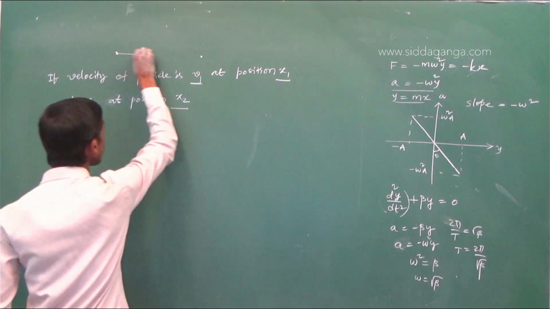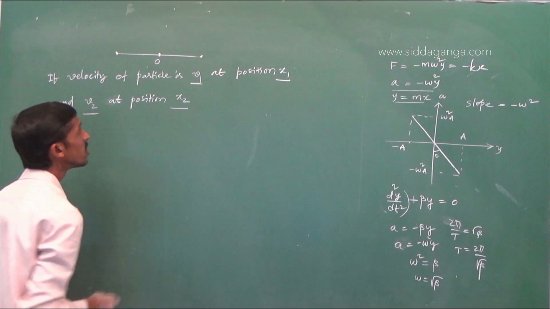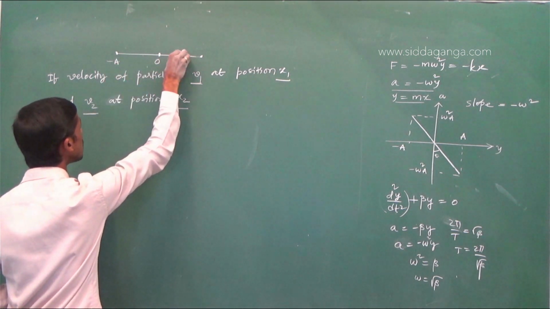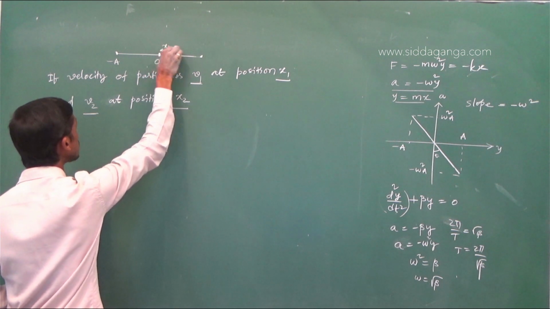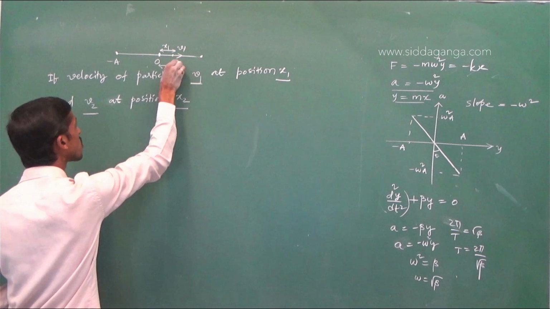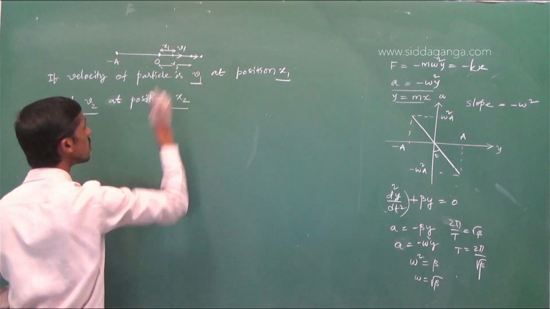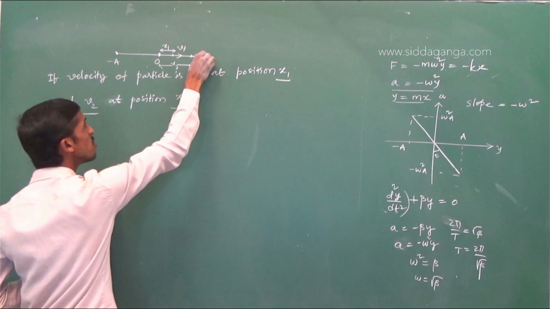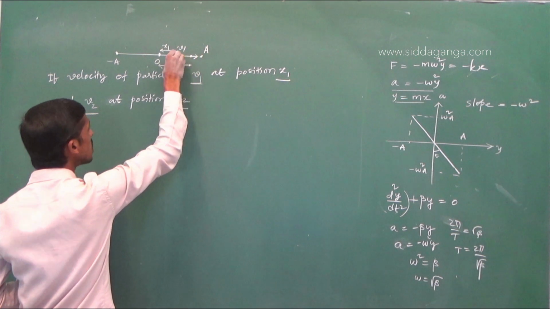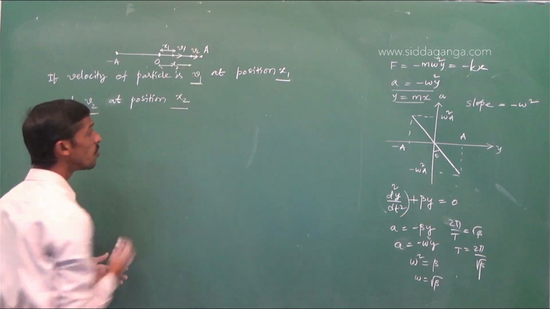So for convenience and simplicity, this is the equilibrium position. When the particle is at distance x1, its velocity is v1. At some other point, let us say at a position x2, its velocity will be v2. Why? Because if it goes to the extreme point, the velocity will be 0.